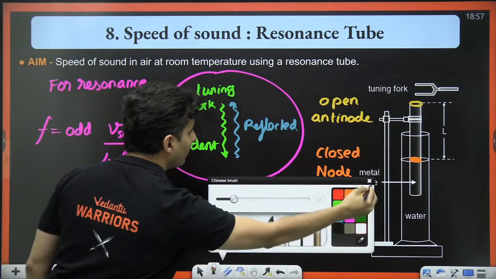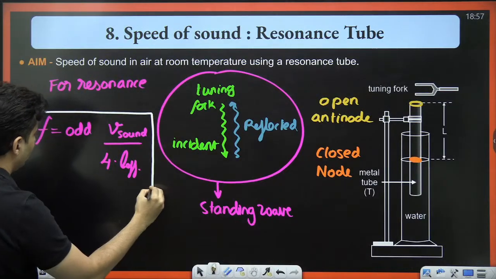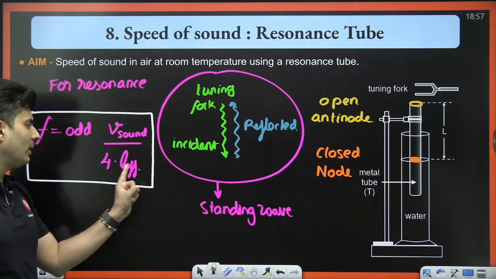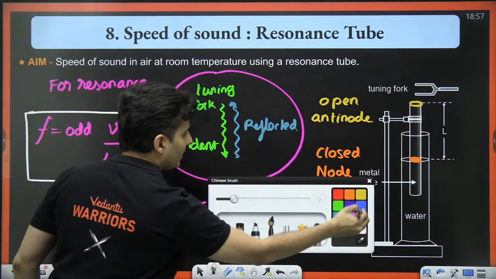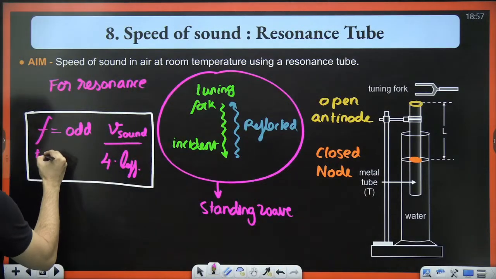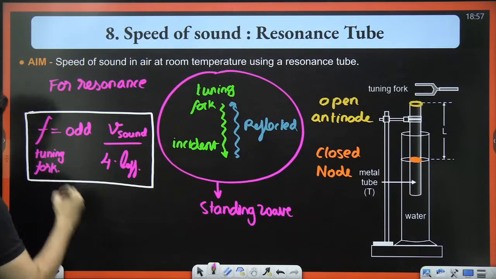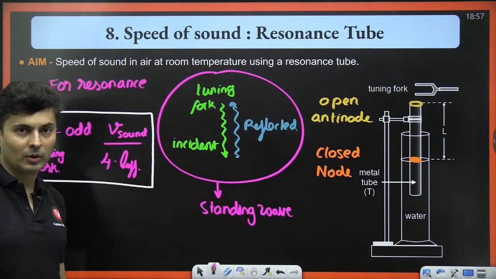This is the formula for resonance, my dear students. Frequency of the tuning fork is odd times velocity of the sound by 4 times the effective length. This F is the frequency of your tuning fork. Tuning fork, very, very important. This is the formula. First thing you should know about this.